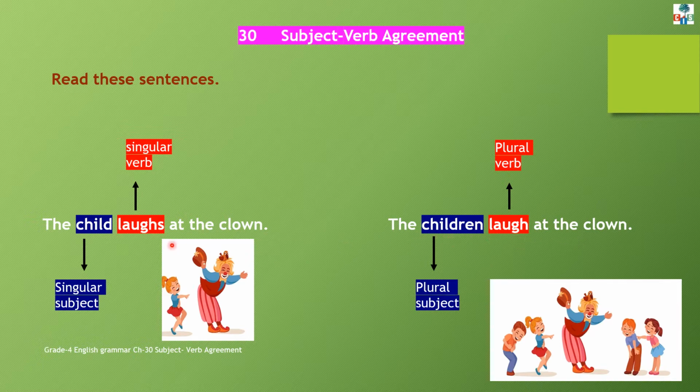Now here in the first sentence, children, laughs is a singular verb because the subject child is a singular subject. And in sentence number 2, laugh is a plural verb because children is a plural subject.